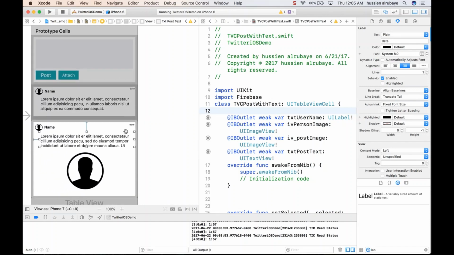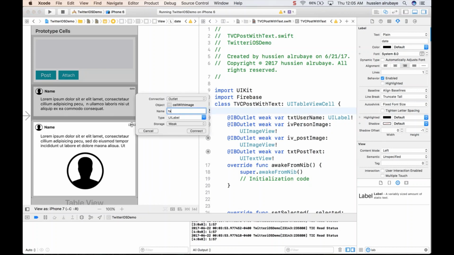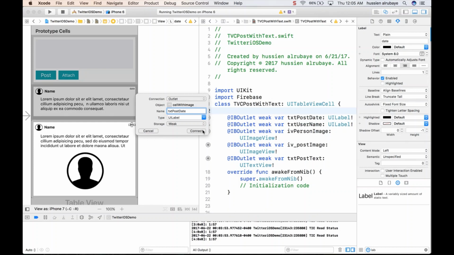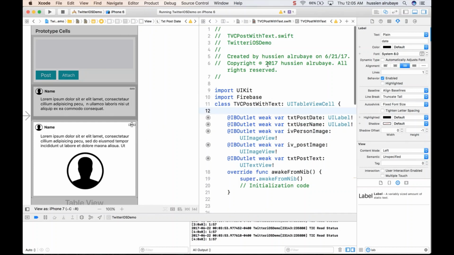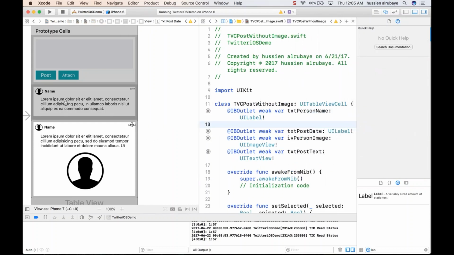Control Z, this one, connected, txt post date, whatever. So now I think everything is connected. I could go ahead to the next video and try to show the data in these objects. So are we done? Thank you for watching, and see you next.